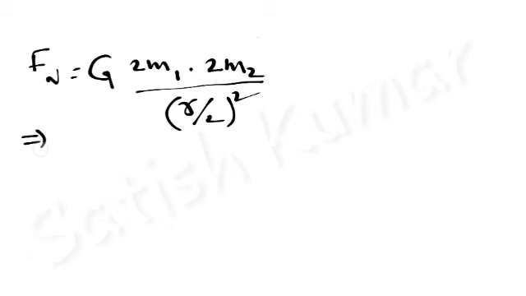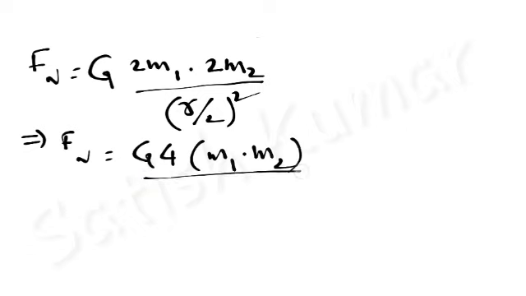Implies Fn is equals to G 2 into 2, this is 4 m1 m2 by, here you must be very careful, r square by 2 square. By 2 square means by 4.